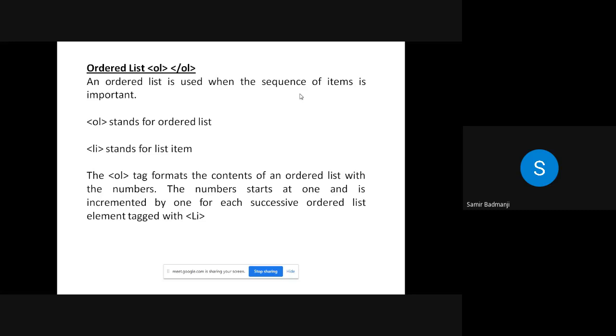So basically, what is an OL tag? It formats the contents of an ordered list with numbers. It starts at 1 and is incremented by 1 for each successive list item tag with LI. I'll show you the demo, then it will become clear to you. Now first we are just going to see the attributes of the OL tag.